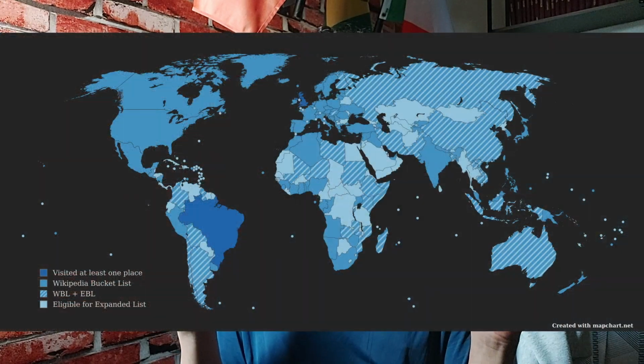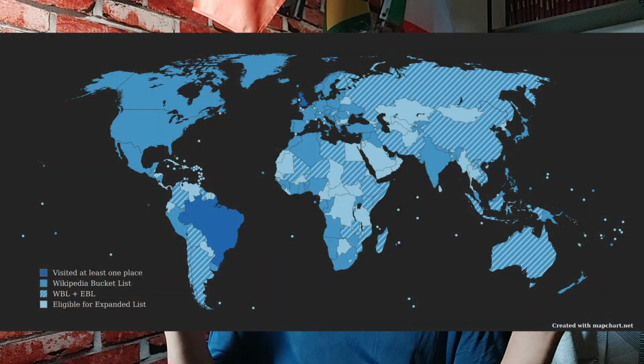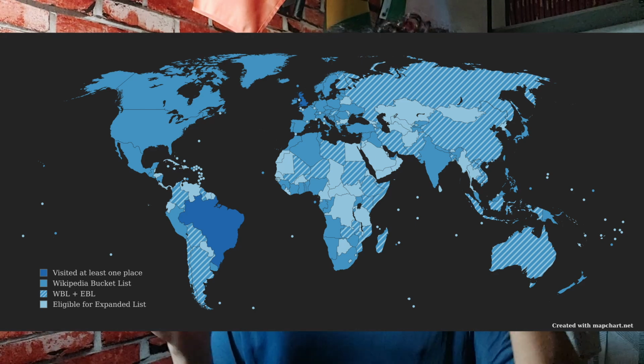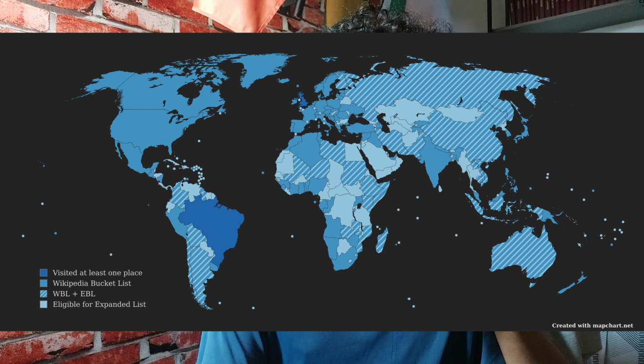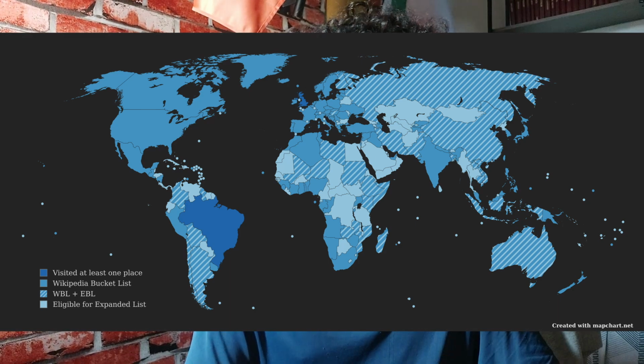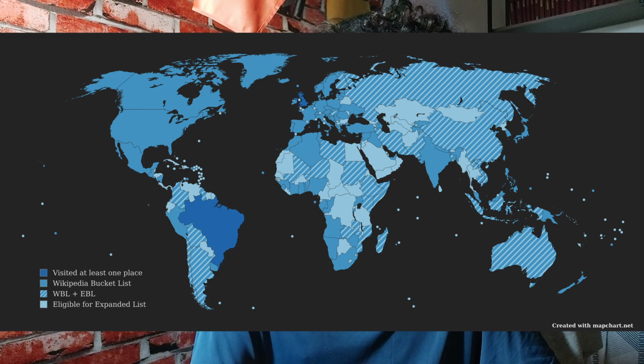Either way, thing is that I started building this huge list of 1,000 places that I came across randomly on Wikipedia, and it is pretty diverse. I have a map over here of all the countries that are included in this list. There's a category for countries that I've visited at least one place.